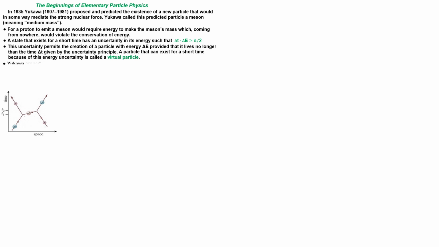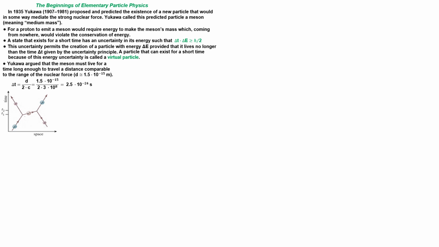Yukawa argued that the meson must live for a time long enough to travel a distance comparable to the range of the nuclear force. If we assume that the meson travels at relativistic speed, close to the speed of light, and travels about half the range of the nuclear force, its lifetime must be about Δt ≈ d/c.